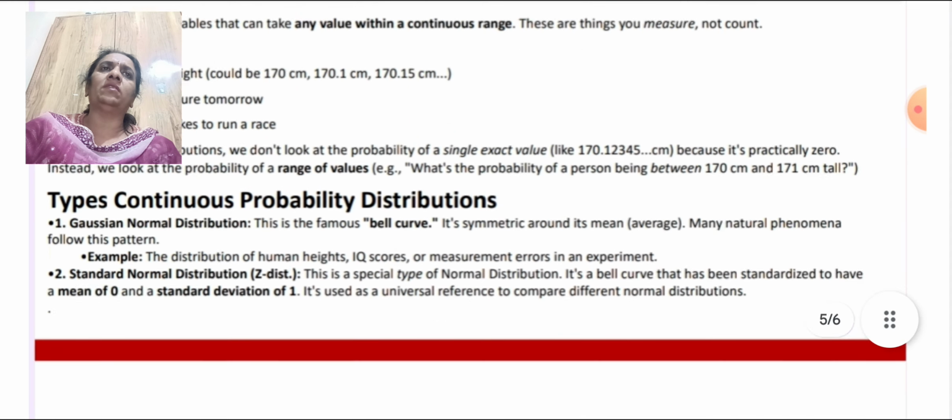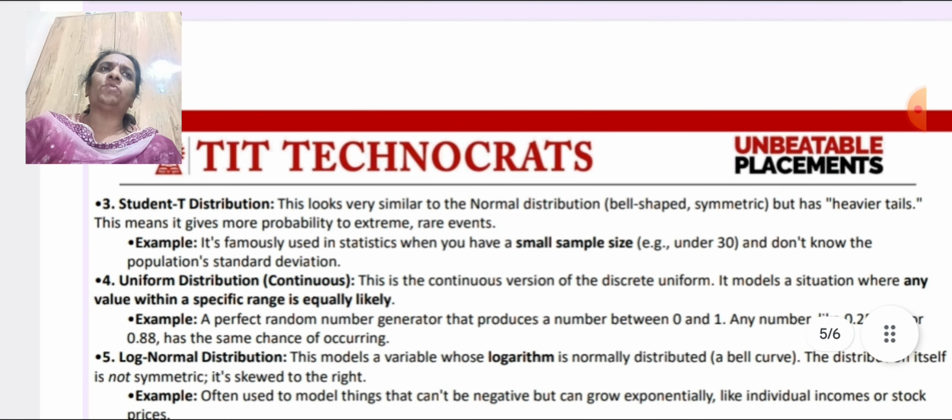Now I'm going to define the third type of the continuous probability distribution, that is student t distribution. This looks very similar to the normal distribution, bell-shaped, symmetric, but has heavier tails. This means it gives more probability to extreme rare events. For example, it's famously used in statistics when you have a small sample size, meaning the size of the sample is under 30, not more than 30, and you don't know the population's standard deviation.